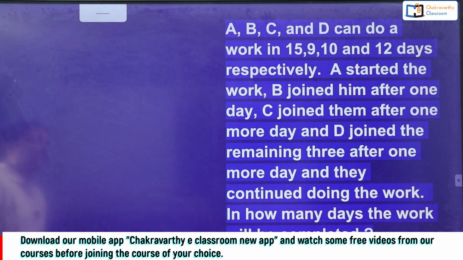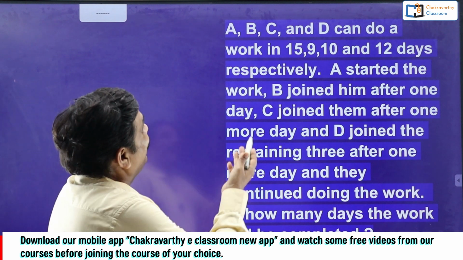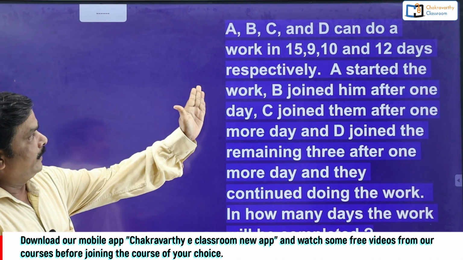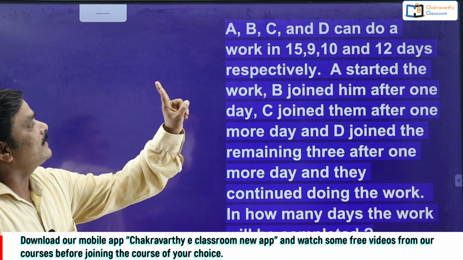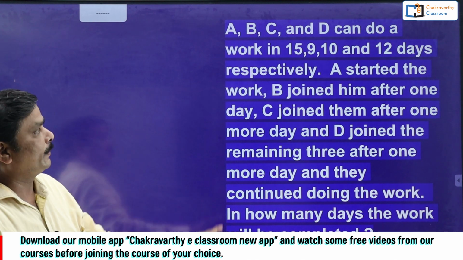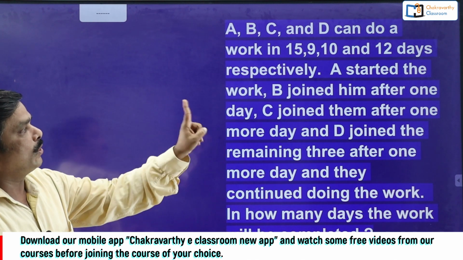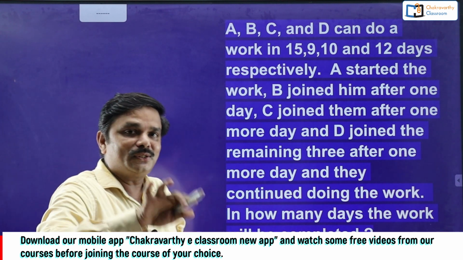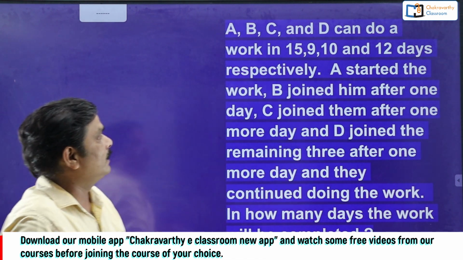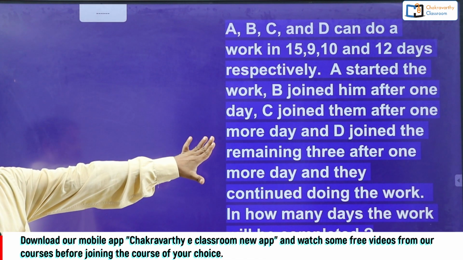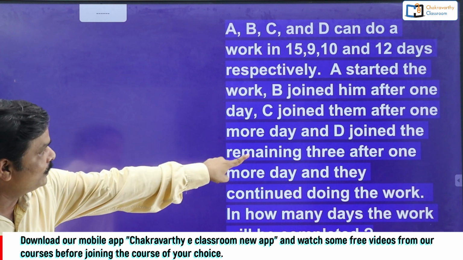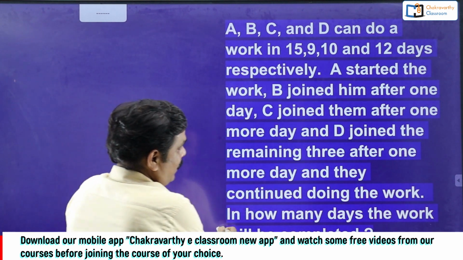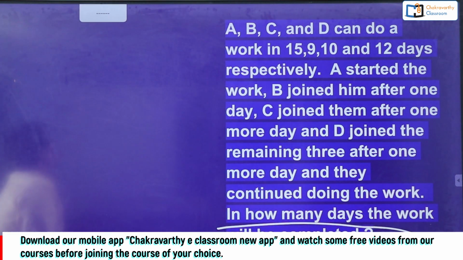Take the second one here. You do this question. A, B, C and D also. Yes, D also they have given. Can do a work in 15, 9, 10, 12 days respectively. This is again a good question. A started the work. B joined him after 1 day. C joined them, that means C joined A and B, after 1 more day. And D joined the remaining 3 after 1 more day, and they continued doing the work. In how many days will the work be completed?